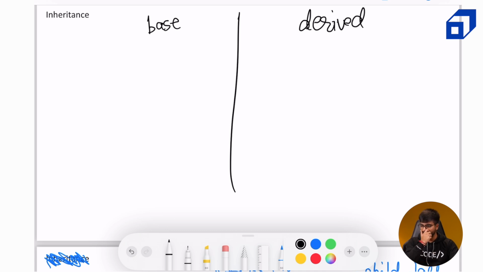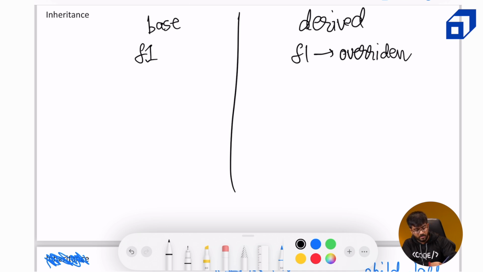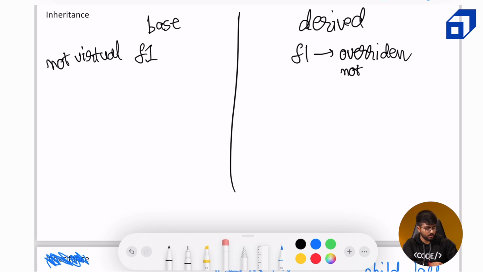Okay, so let's talk about base class. There is an F1 function. Corresponding to it, there is an F1 function in derived as well, which is overridden, but not virtual. Okay, this is not virtual. All right.